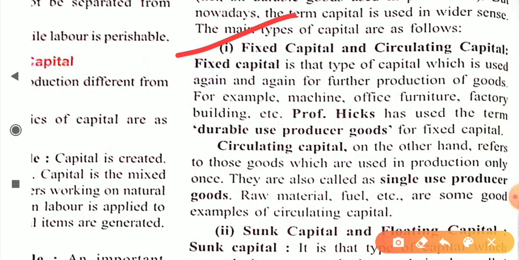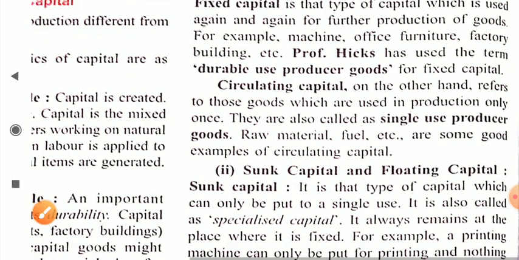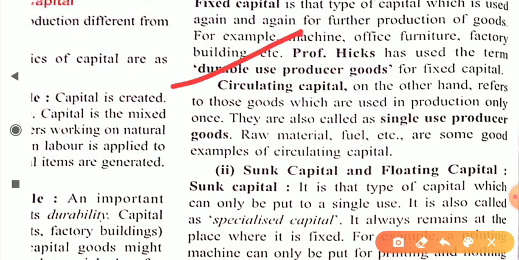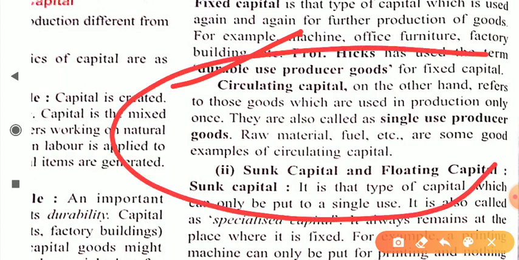Now next is circulating capital. Dear student, circulating capital refers to those goods which are used in production only once. They are also called single use producer goods.